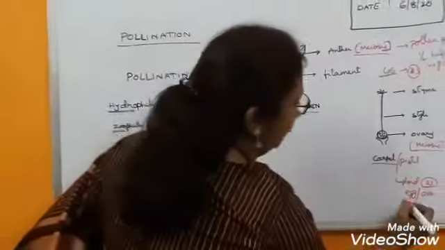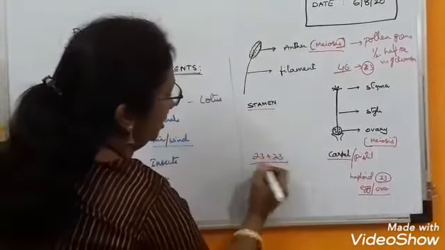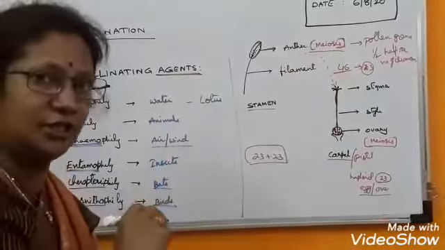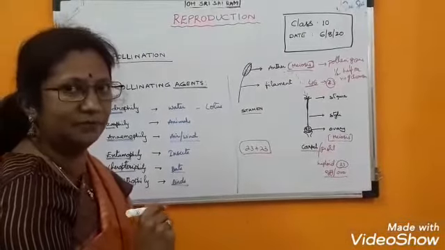So ova will form. Now 23 plus 23. How will this 23 and 23 fuse? The pollen grains will transfer from anther to stigma, travel here and reach these eggs and form the zygote. This is called the process of fertilization. How is it? I am going to explain now.